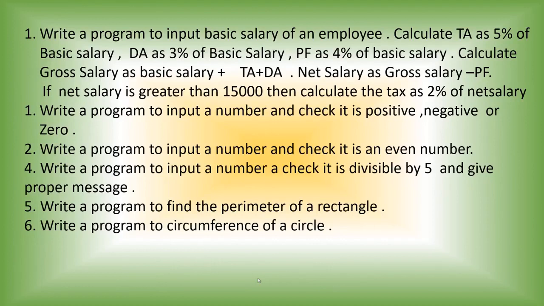Next question. Program to input a number, check it is divisible by 5 and give a proper message. What do you want to do? You want to check it is divisible by 5. If any number is divisible by something, then the remainder must be 0. 15 is divisible by 5, so the remainder will be 0. 20 is divisible by 5, 5 fours are 20, so the remainder will be 0. If any number is divisible by something, then the remainder will be 0.